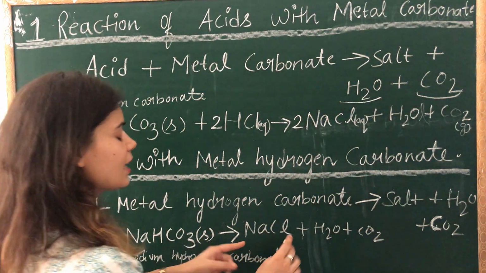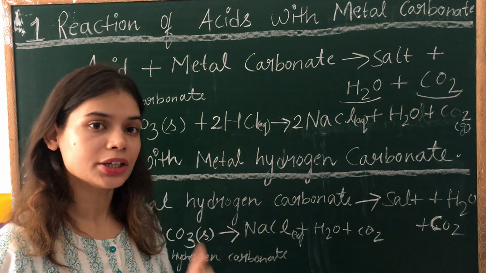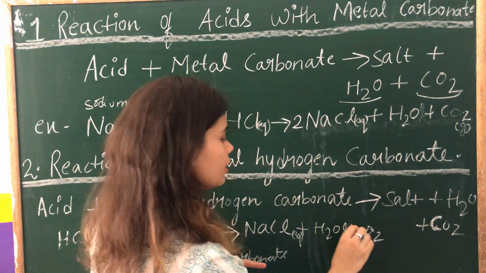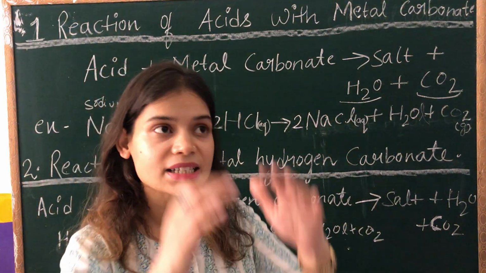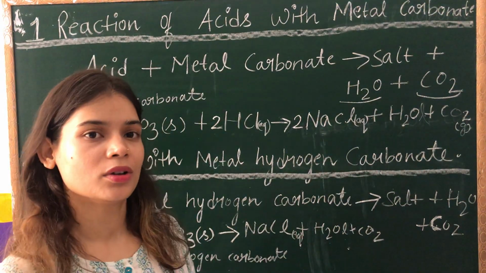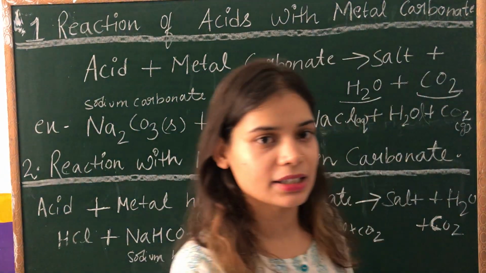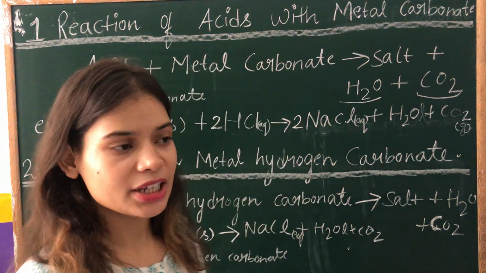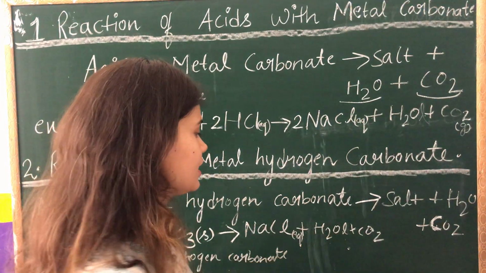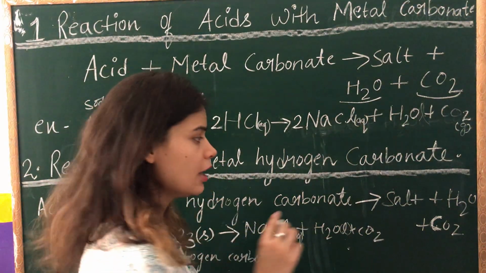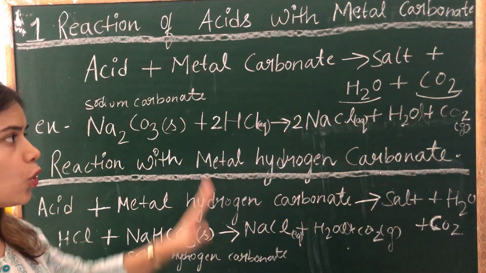Clear? So remember this NaCl will be in aqueous form, AQ. H2O will be liquid. Remember children, H2O doesn't always mean liquid, because when water is present in steam or vapor form, we also write H2O. When water is present in solid form, ice, we also write H2O. In order to specify the physical state of a compound, we write its physical state. So H2O is here in liquid state, whereas carbon dioxide will be given out as a gas. I hope you understood this.